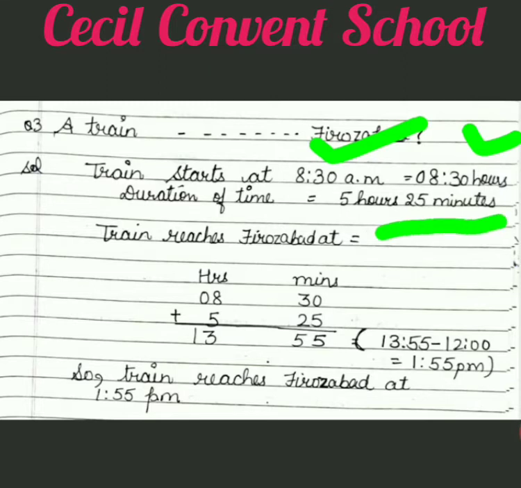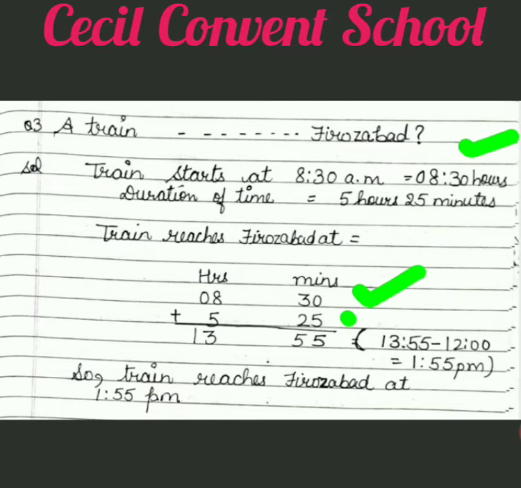Now the last line will be, train reaches Firozabad at. So when a duration is given to you, what do we do? Add. We already converted the a.m. time into hours, so it will be 8 hours 30 minutes. So 8 we write under hours and 30 under minutes. Now 5 hours and 25 we write down. After that we add. 30 plus 25 is 55. 8 plus 5 is 13.